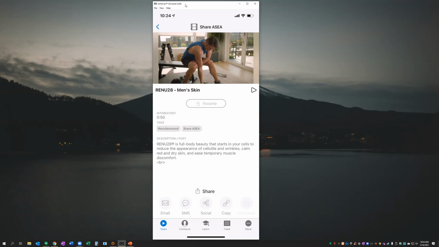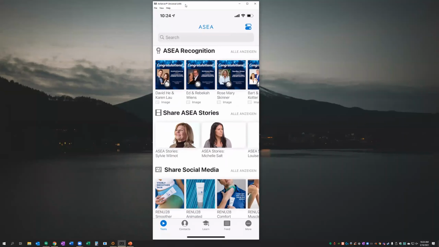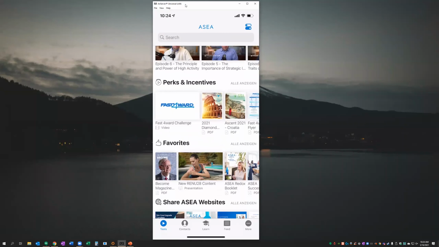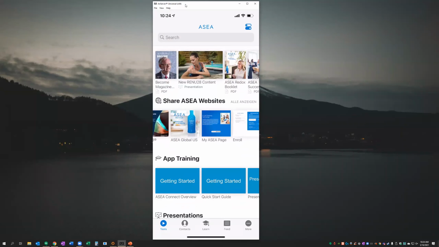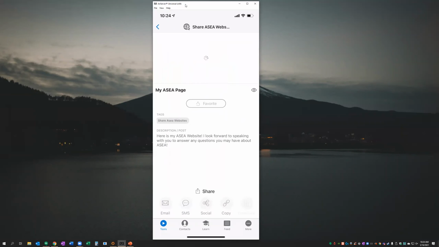There's still one other step though. We have a link in the comments that we have to add. So what we normally like to include in the first comment is your replicated site. So let's go here back to the app and let's find my replicated site. Here we go. We have my ASEA page here. This is where I would like to share.